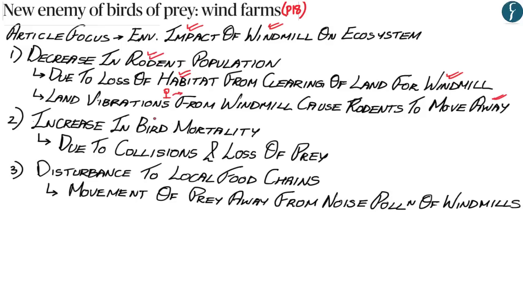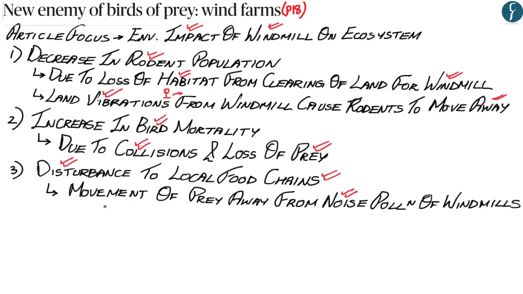Now the second environmental impact of windmills is that it increases bird mortality, wherein there is an increase in the death of birds within the area of windmills, first due to head-on collisions, and secondly due to the loss of prey. And the third and final environmental impact of windmills is that it leads to a disturbance to the local food chain, wherein first due to noise pollution and secondly due to land vibrations, windmills cause the movement of prey away from the area of windmills.